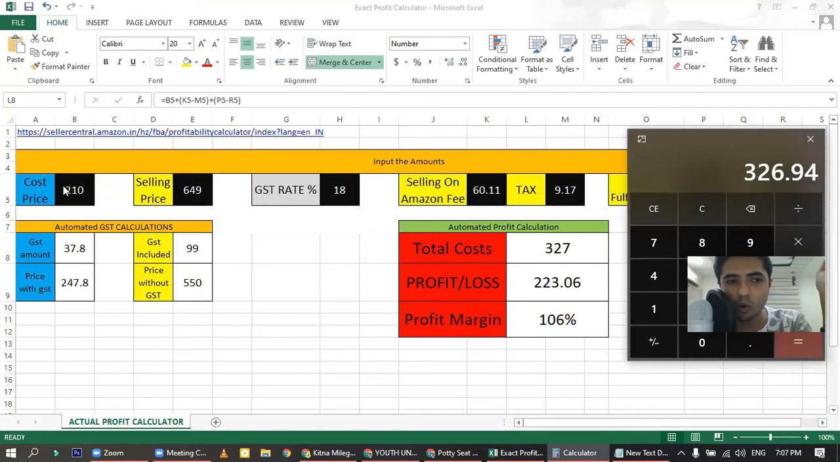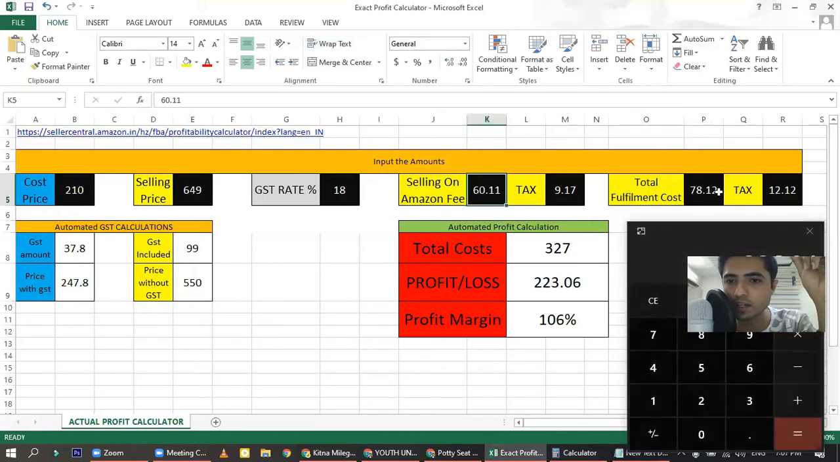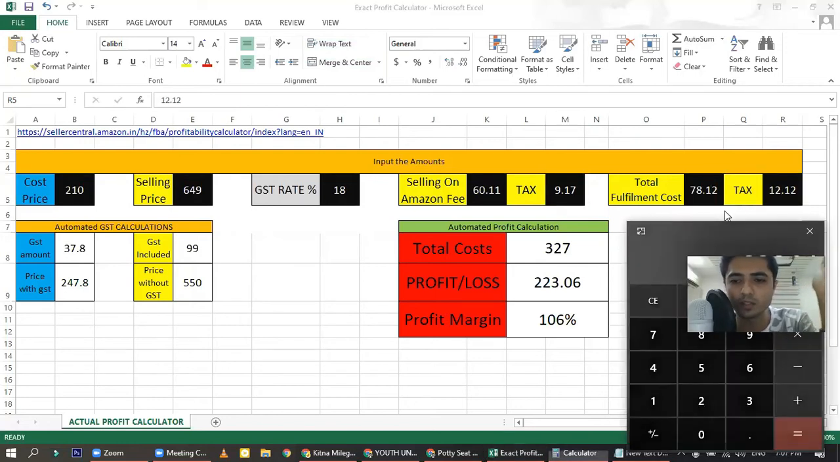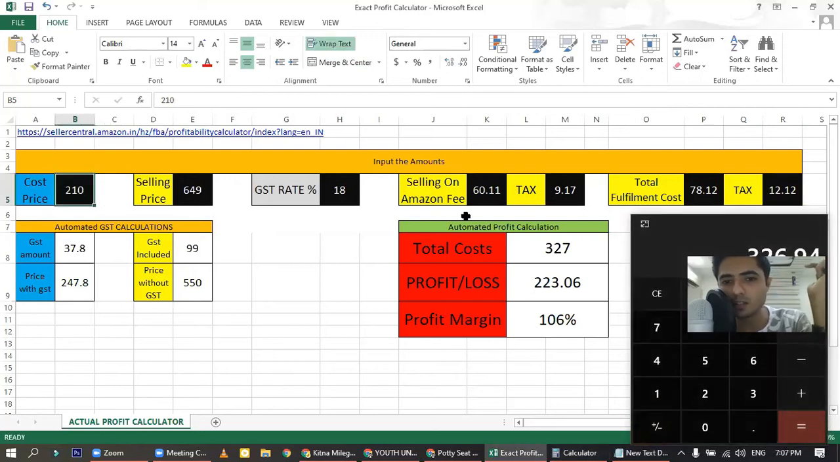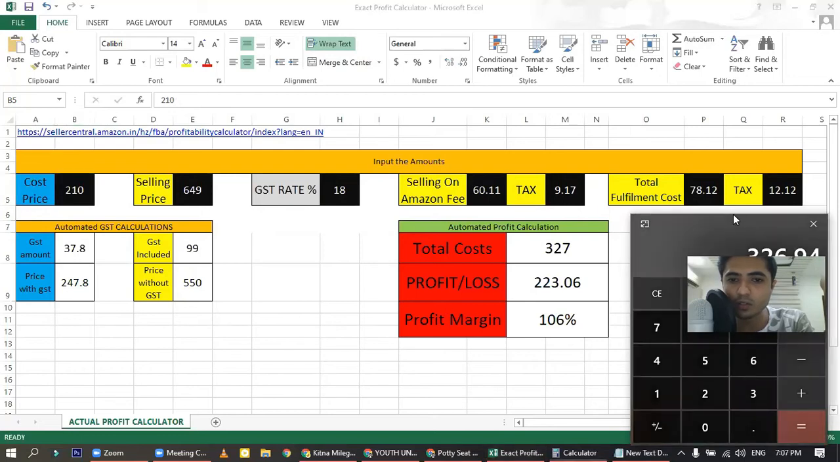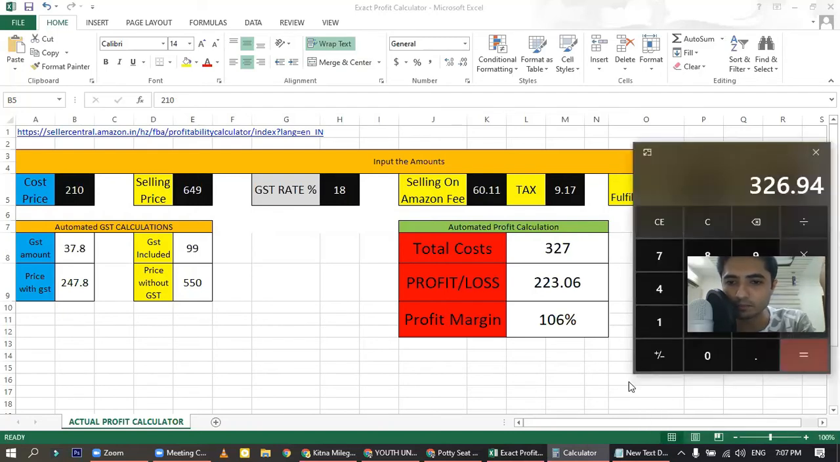You calculate the cost price without GST. Then you take the Amazon selling fees, both fees, the selling on Amazon fee and the total fulfillment cost. Then you deduct the taxes that were being charged to you. Now there are two methods to do this. One is that you can do it without considering the GST, which we did right now. We took the cost price without GST. Then we took the selling on Amazon fee and total fulfillment cost, and then we deducted the tax, which is GST, out of it.